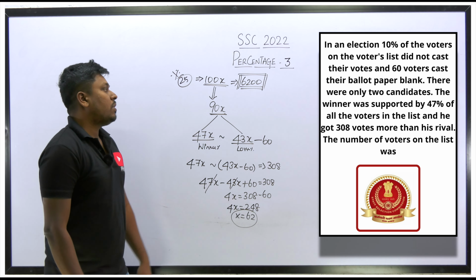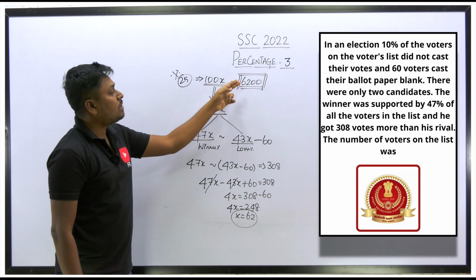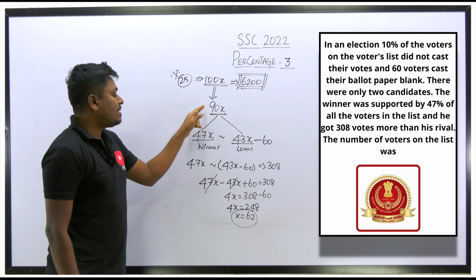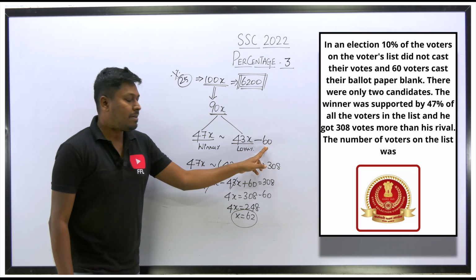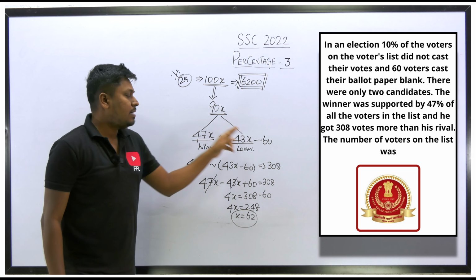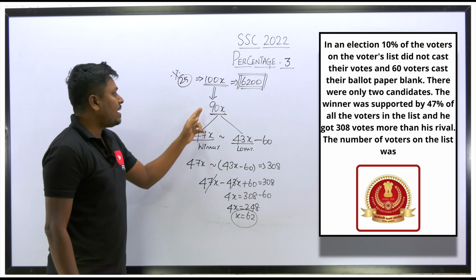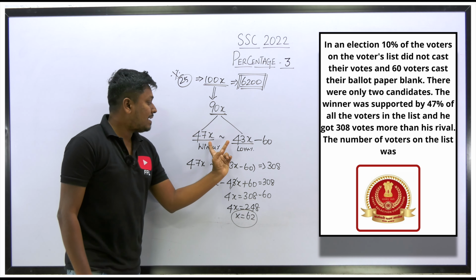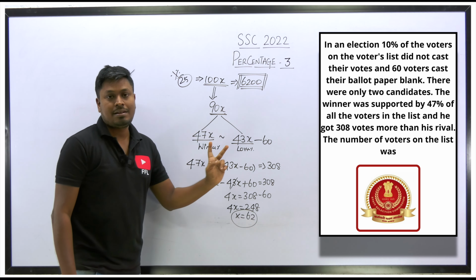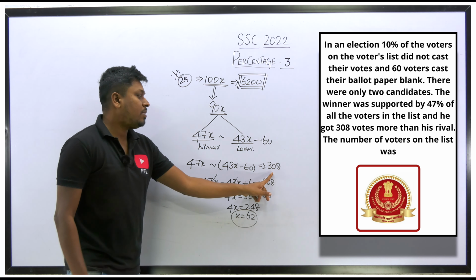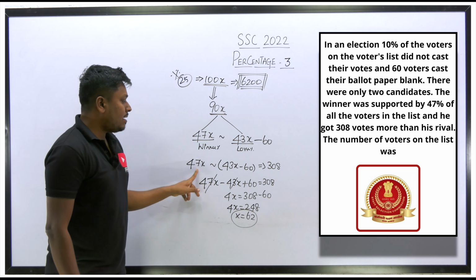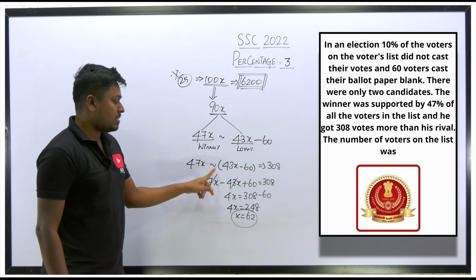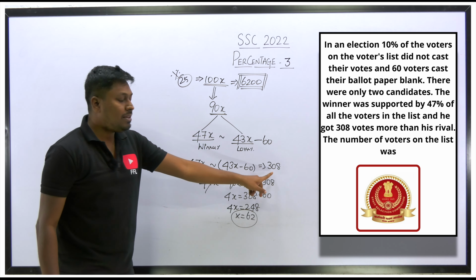Understood or not? So out of this, 10% did not cast their vote, and 60 votes were invalid because of blank paper, so we have to subtract 60. So the winner got 47, the remaining, 90 minus 47, will be the loser. And the difference between both the candidates' votes will be 308. So 47 winner, the difference is nothing but subtraction, so the subtraction of the loser's votes will be 308.